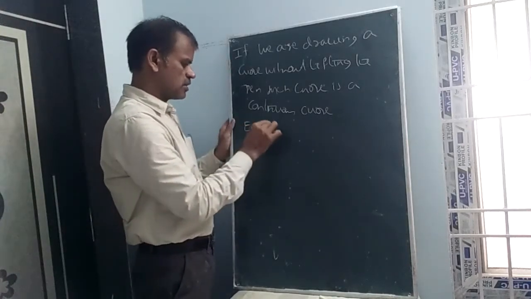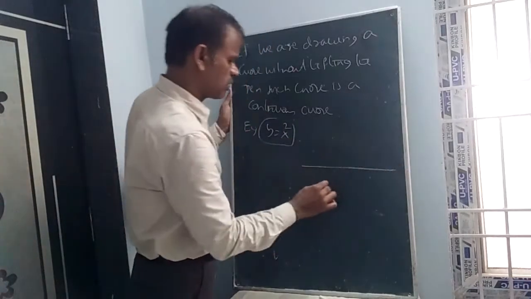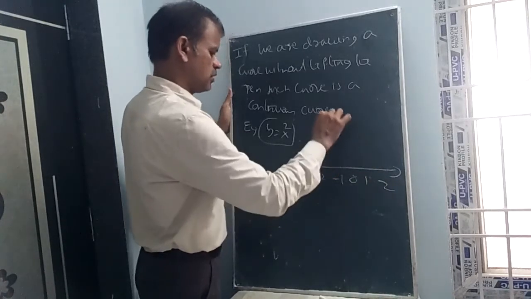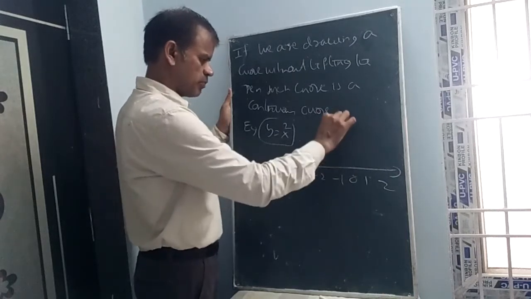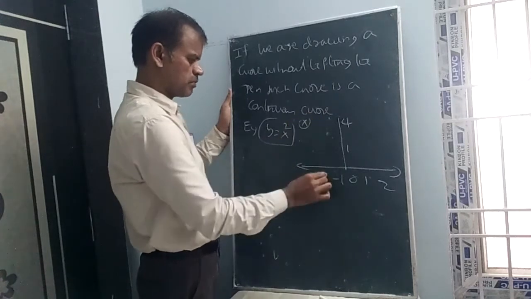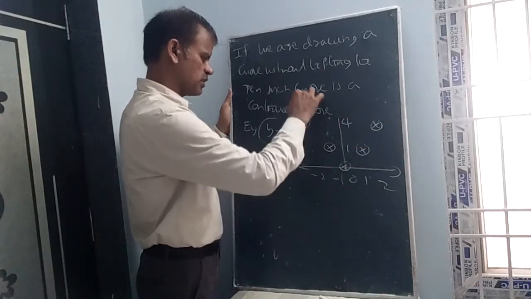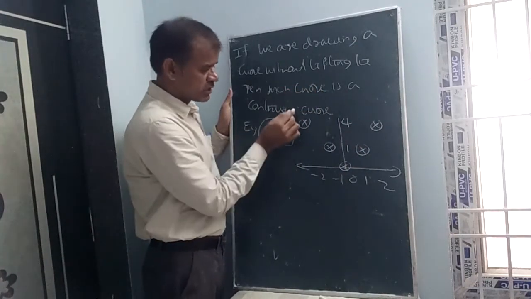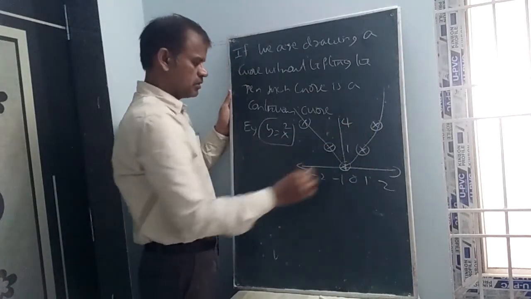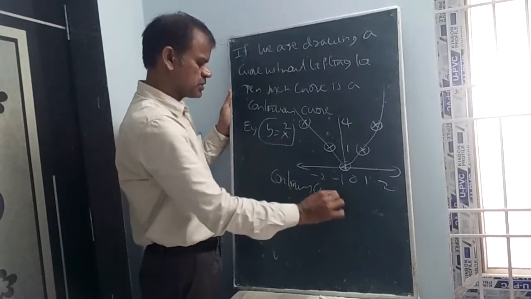Example, let us discuss. y is equal to x square, nothing but the parabola. Take anything, simply graph like this. This is -2, -1, 0, 1, 2. You take the points: -2 whole square becomes 4, -1 whole square becomes 1, 0 square 0, 1 square 1, 2 square 4. Simply draw the graph. You will get a smooth curve without lifting the pen. Join all points without lifting the pen. This is a continuous curve.